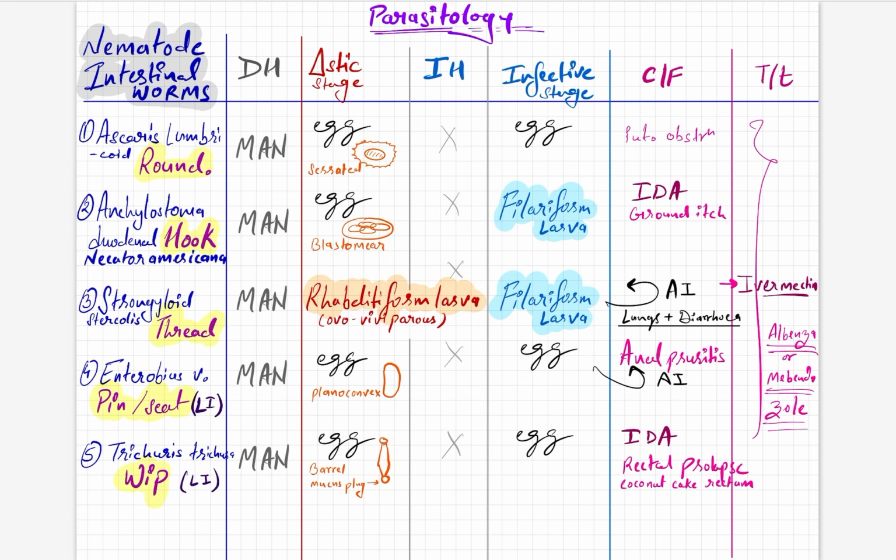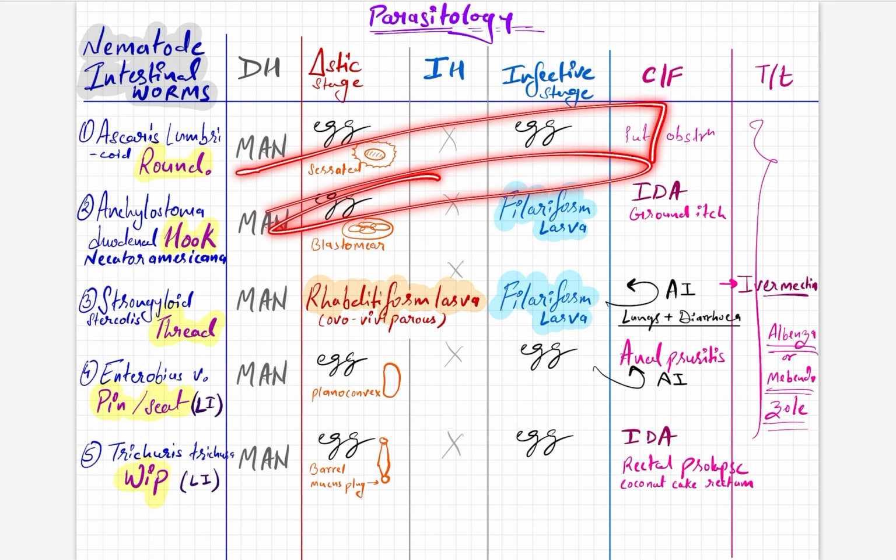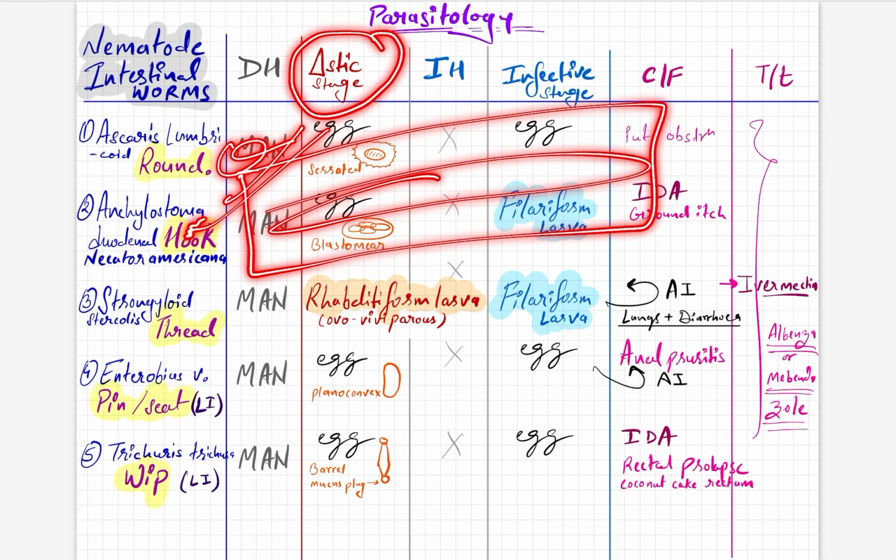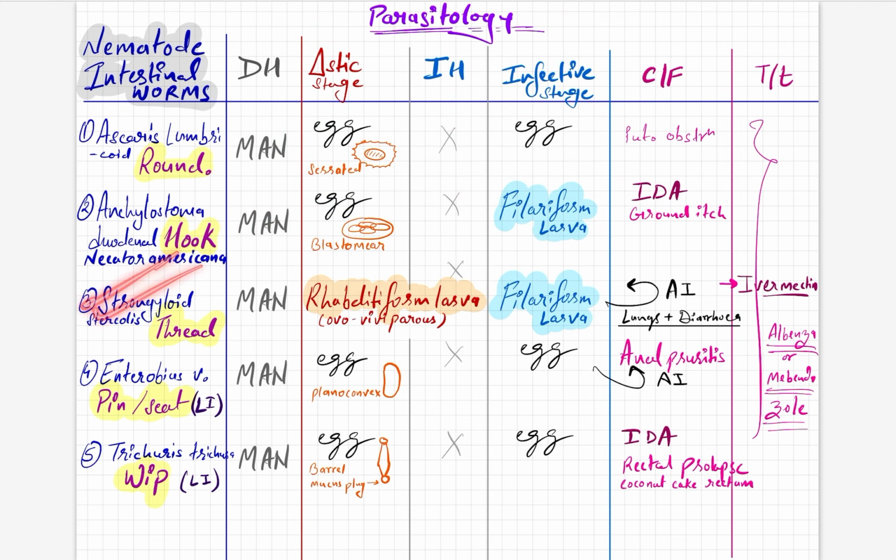Rhabditiform larva. So till now, whatever we have read, if I show you one larva and say this is the finding which we found in the microscope, microscope means it is the diagnostic stage and not the infective stage. If the diagnostic stage is larva, we don't even have to identify this larva. You can directly mark Strongyloides stercoralis.